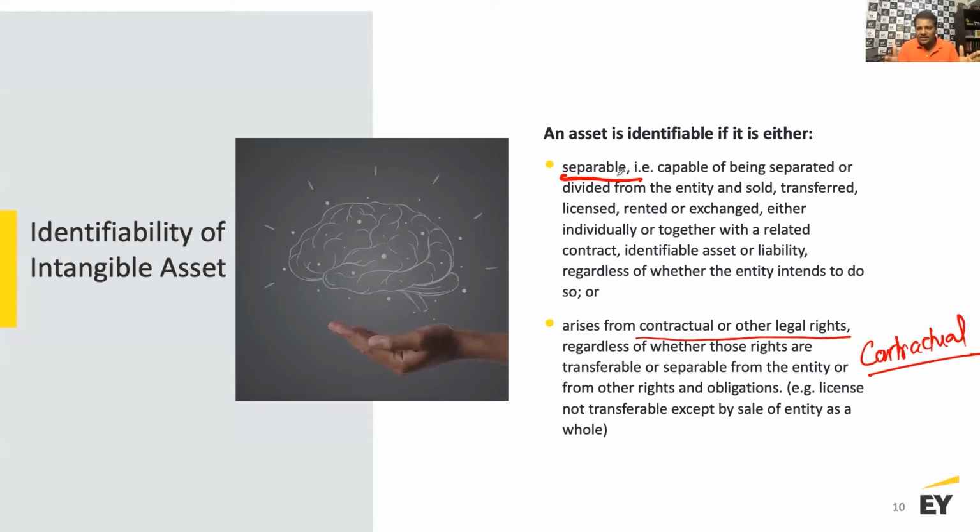Separable from that entity, could be divided, could be taken out, could be sold, could be rented, could be exchanged, etc. So you got to meet the requirement for separable, or it has to emanate from contractual or legal rights. And we've given the example on separable, a very simple example like a painting, which can be separated, or a contractual or legal right. There are a number of examples out there.